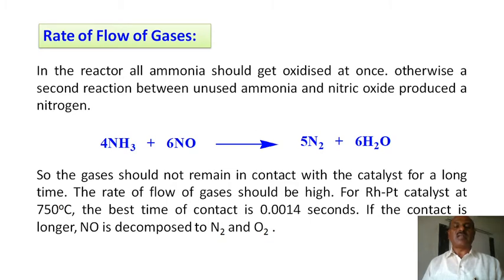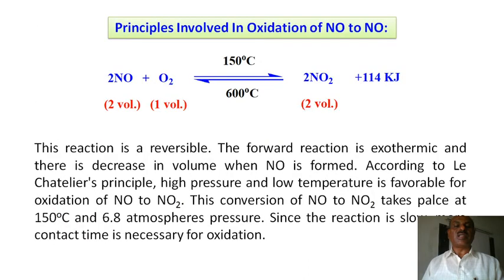Hence remember that the temperature has to be lower, as well as the proportion of the ammonia and O2 has to be maintained. Otherwise the expected yield of the product is not obtained, and the ammonia will be converted into N2. Now NO is also converted into N2.